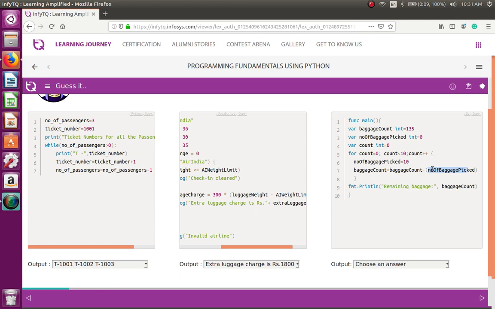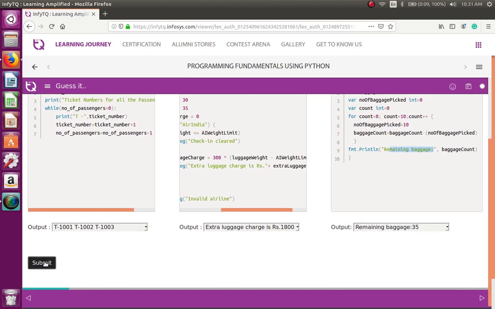95 minus 10, 85. 85 minus 10, 75. 75 minus 10, 65. 65 minus 10, 55. 55 minus 10, 45. 45 minus 10, 35. So this will execute 10 times. So the remaining package should be 35. Let's check the answer.